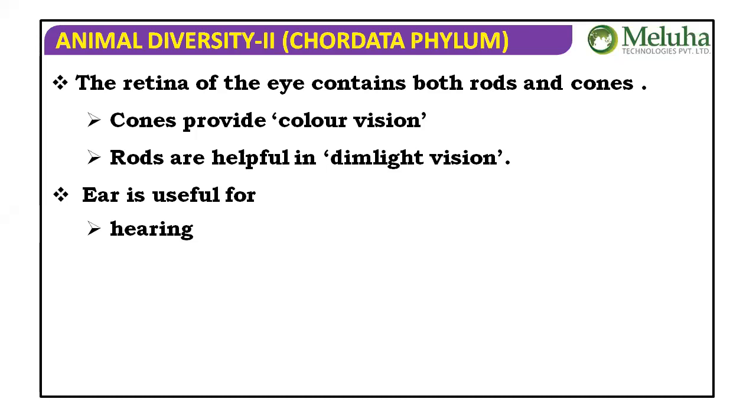But within 2 to 3 minutes, we are able to see at least a little object, something there. Can you explain this with the help of these two cells? Cones provide color vision. Rods are helpful in dim light vision.